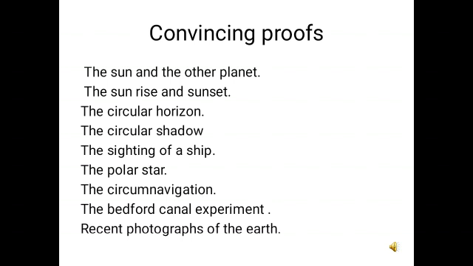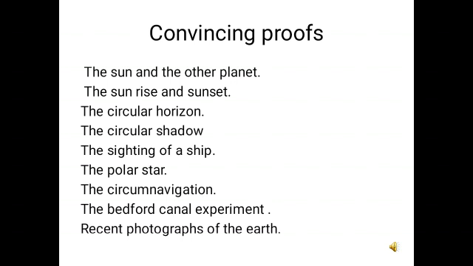According to him, he fixed 3 poles of equal lengths on a level bed, which we could see with our naked eye, on the Bedford Canal at a distance of 1.6 kilometers apart from each other. And when he observed these poles through a binocular or a telescope, he found that the middle pole was about 20 centimeters higher than the 2 side poles. Eventually this proved the spherical shape of the earth.